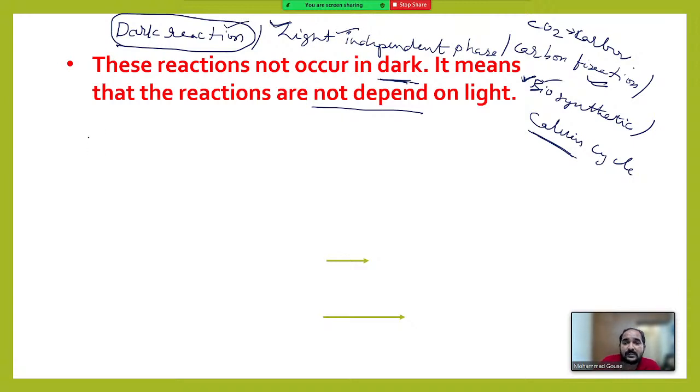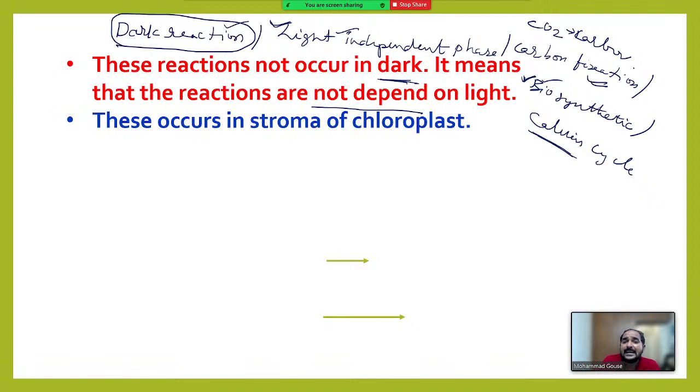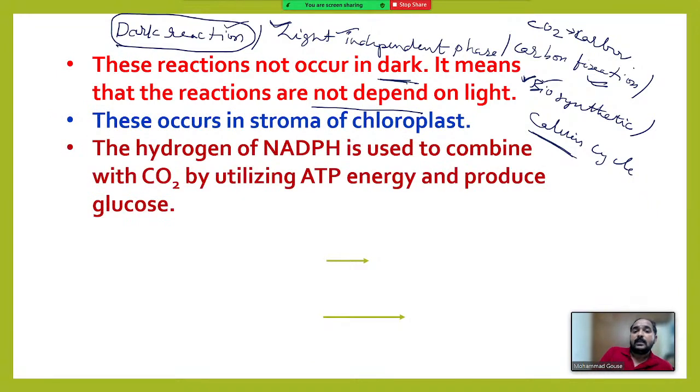What happens during this process? It takes place in the stroma of the chloroplast. I said ATP and NADPH formed in light reaction will be used in the dark reaction. So from this NADPH, hydrogen will be removed and again NADP will form.